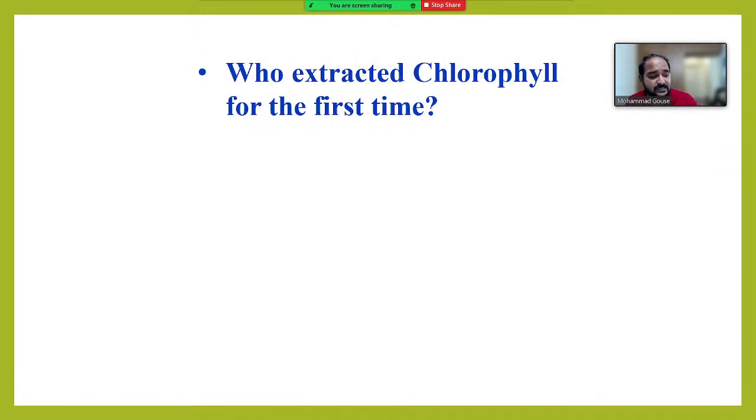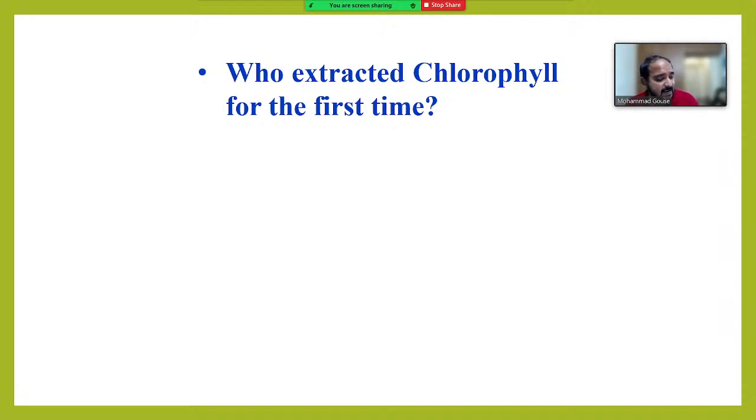There are two scientists who conducted experiments on photosynthesis. They successfully isolated the green colored pigment called chlorophyll from the leaf for the first time. And they named it chlorophyll, whose meaning is nothing but green leaf. What are the names of those two people? Very good, Shivalingaswar Rao. Very good, Anna. Pelletier and Caventou. Right, Anna. Spelling a little wrong, but your answer is right.